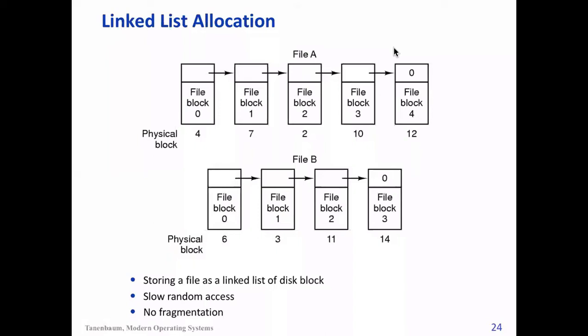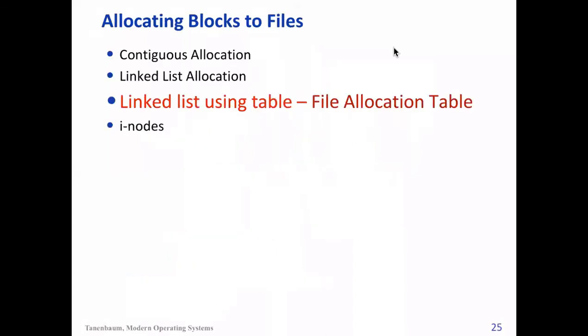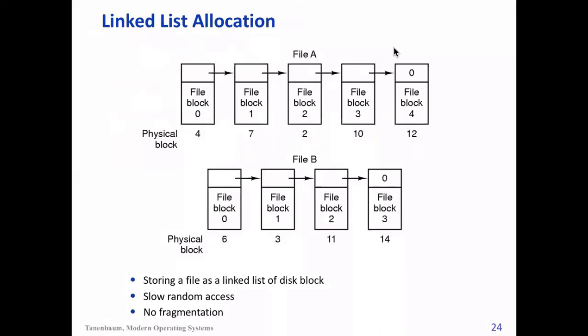However, there is no fragmentation here. The third method is called linked list using a table. In the previous method the pointer is part of the block, which means the full block cannot contain the required data.